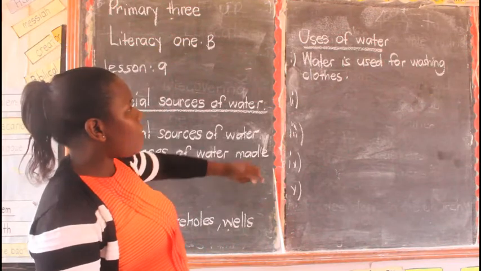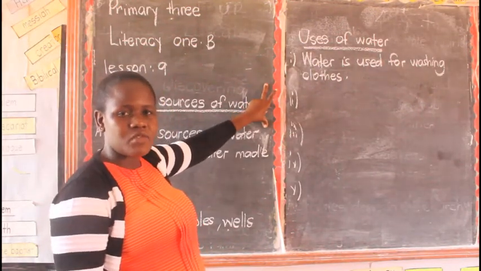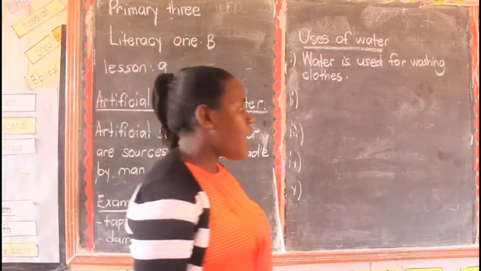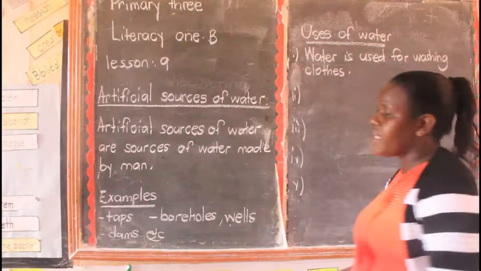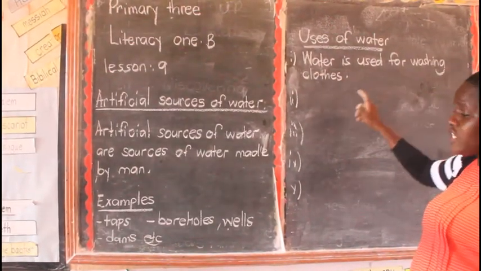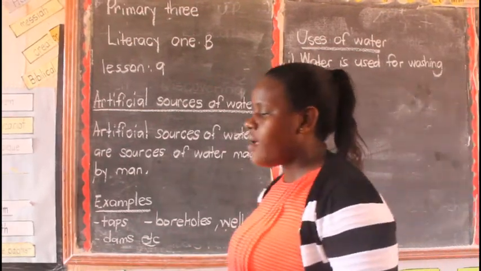Now we are going to mention some of the uses of water. Is water useful to us or not? Water is very useful to us. I have already given you one example: water is used for washing clothes. Can you give me other uses of water?